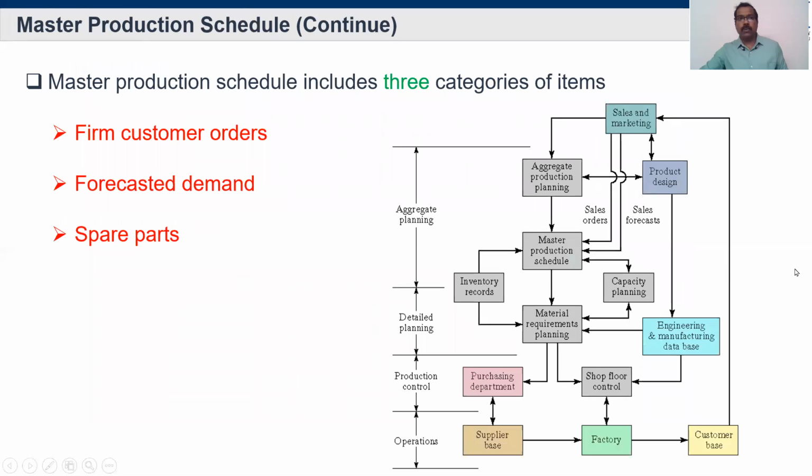Just to tell you, your master production schedule includes three categories of items. What are the three items? One, firm customer orders. The customer here is connected with sales and marketing, right? They will tell what customer orders are needed. And forecast demand, what is the demand for our product, will also come from the marketing team. The sales and marketing team will forecast that and inform us. And whether we have parts available and capacity planning is available or not will be discussed in our master production schedule.